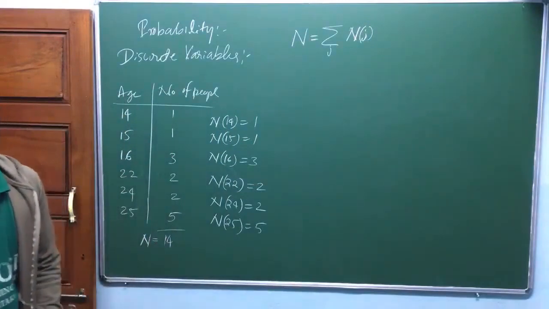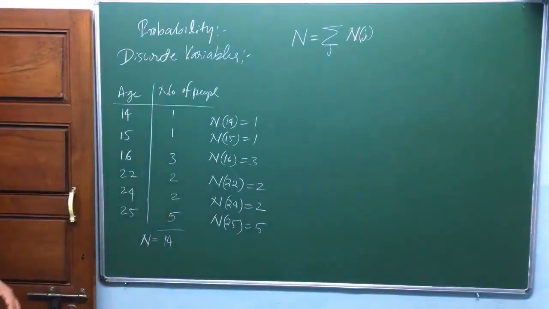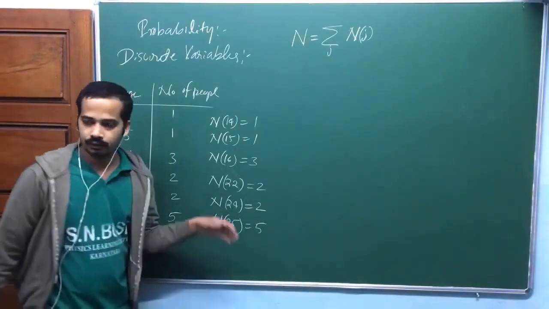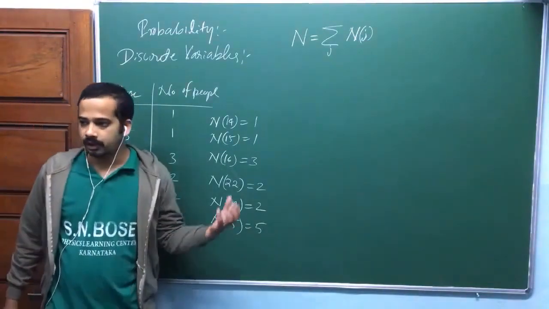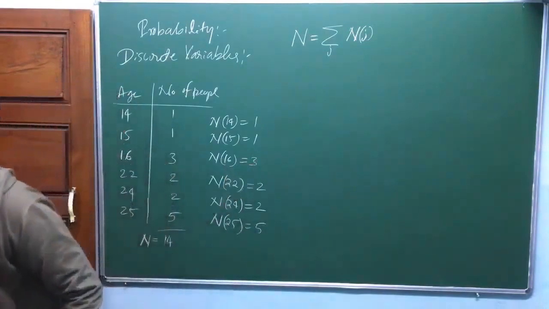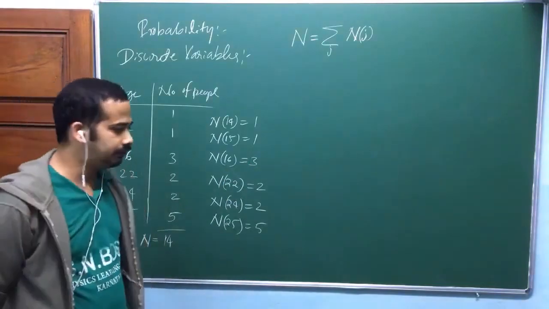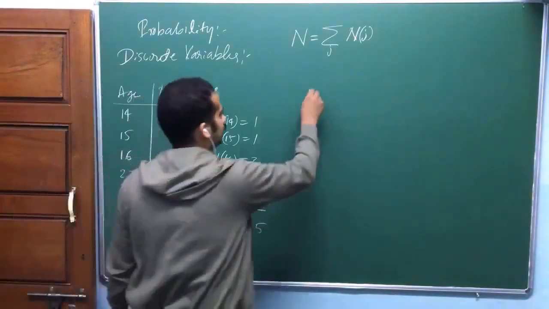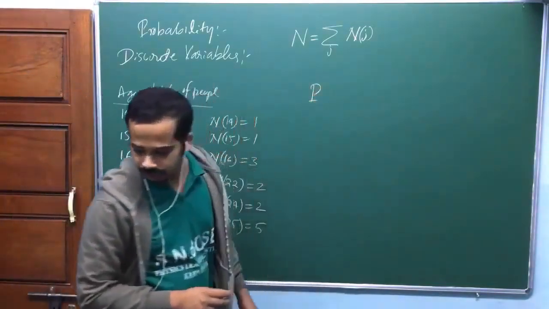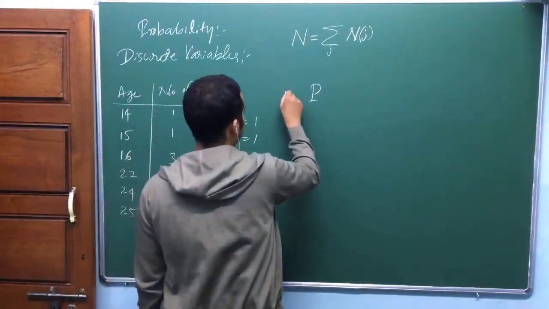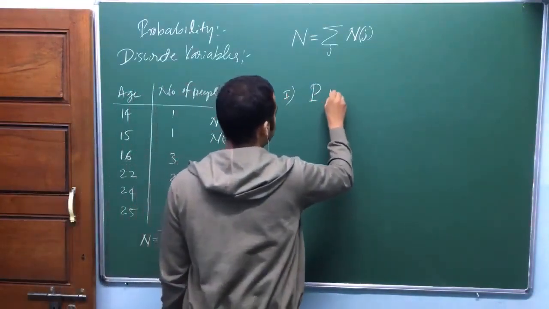Now, my question is, if you select one individual at random from this group of 14 people, if you select one person randomly, what is the probability that the person's age is 15? This is the first one. So, question number 1. What is the probability that the person's age is 15?